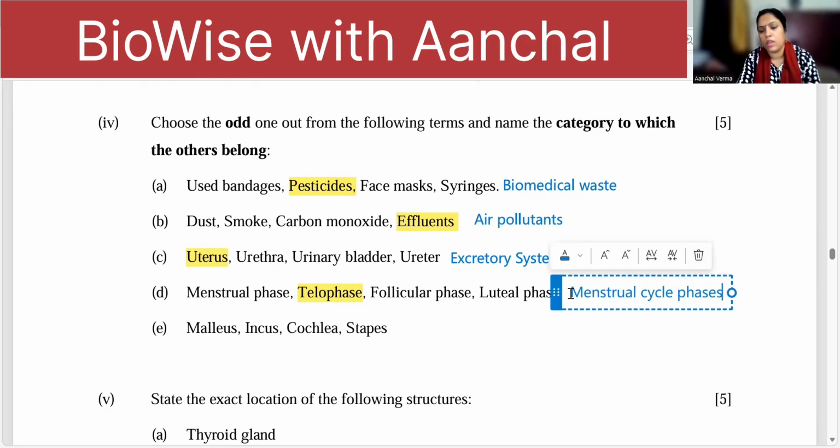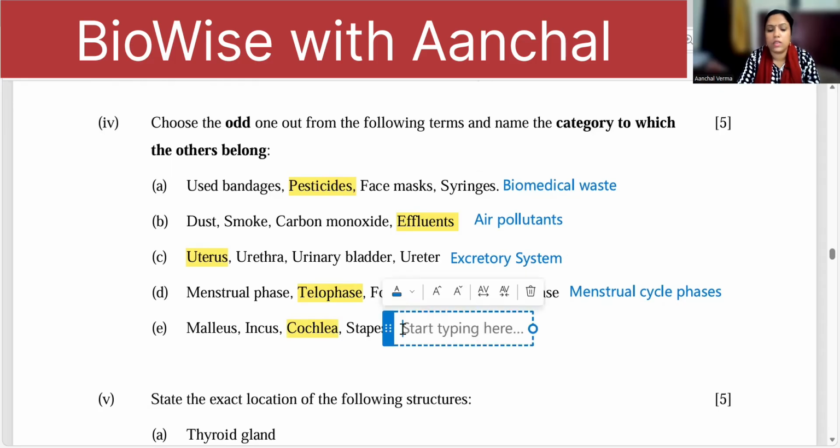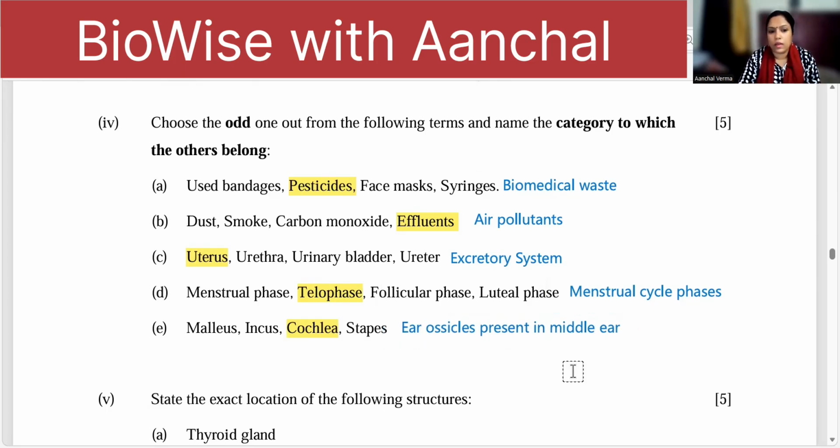Okay. You write clearly, children, neatly. Malleus, incus, stapes, and cochlea. Now here, malleus, incus, stapes are the part of the middle ear, and cochlea is the part of the inner ear. So rest are the ear ossicles present in the middle ear. Right? Middle ear. Okay? This is your choose the odd one category.